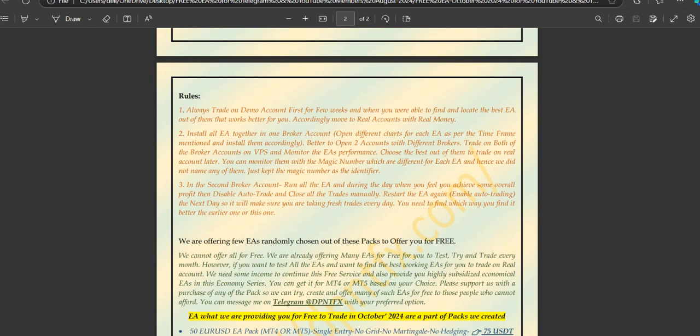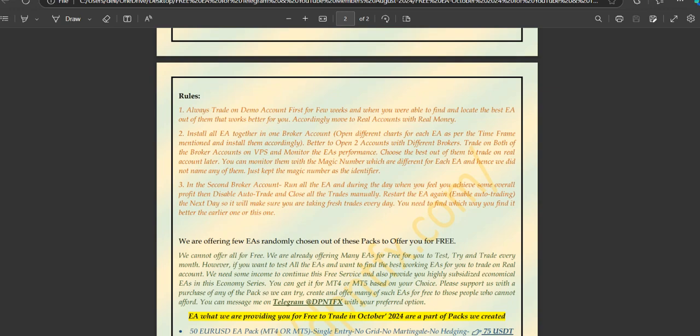Okay, and in one account, what you can do is just install all the expert advisors and let them run, and when you see some kind of profit, maybe by the end of the day or earlier, then you can just disable auto trade and close all the trades manually, and then restart and enable the auto trade the next day so that it can take fresh trades.